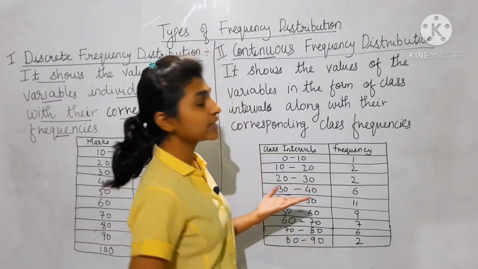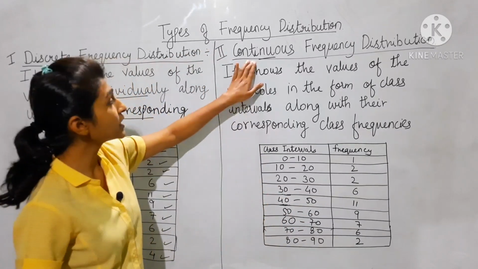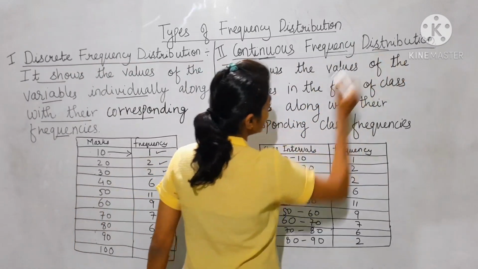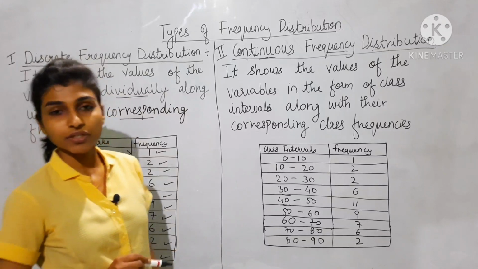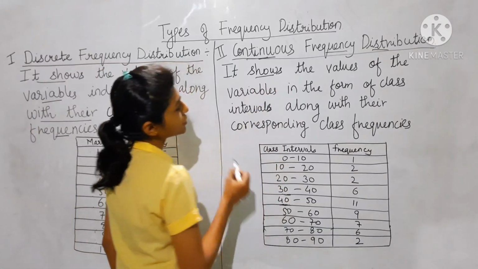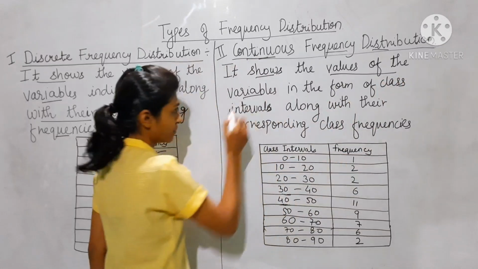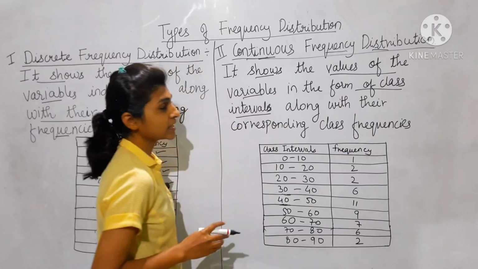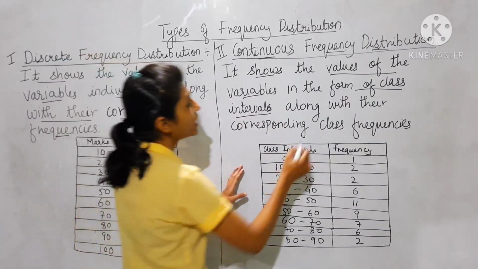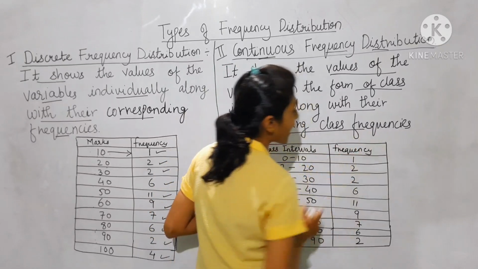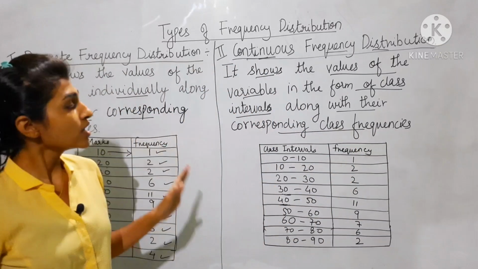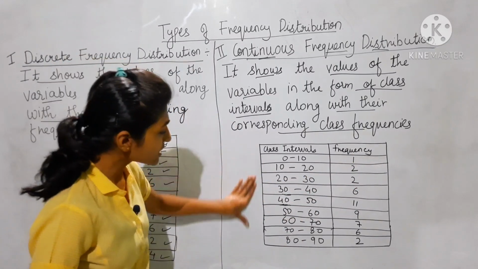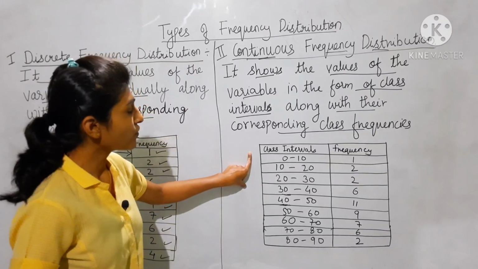Now we'll move to the second type of frequency distribution, that is continuous frequency distribution. What is continuous frequency distribution? It shows the values of the variables or the observations in the form of class intervals along with their corresponding class frequency. This is the example of continuous frequency distribution.